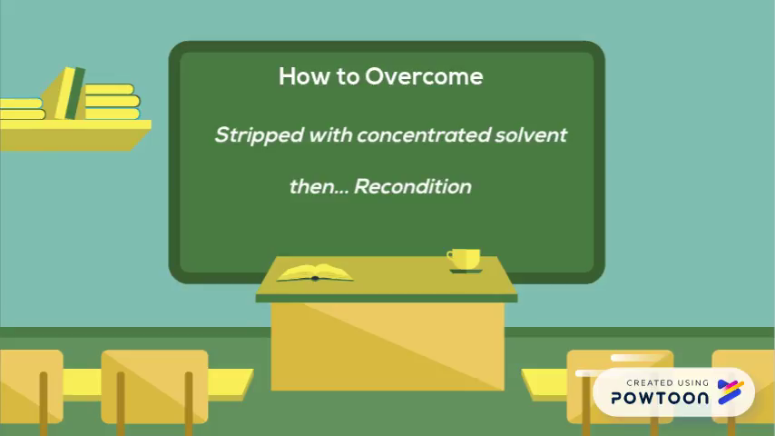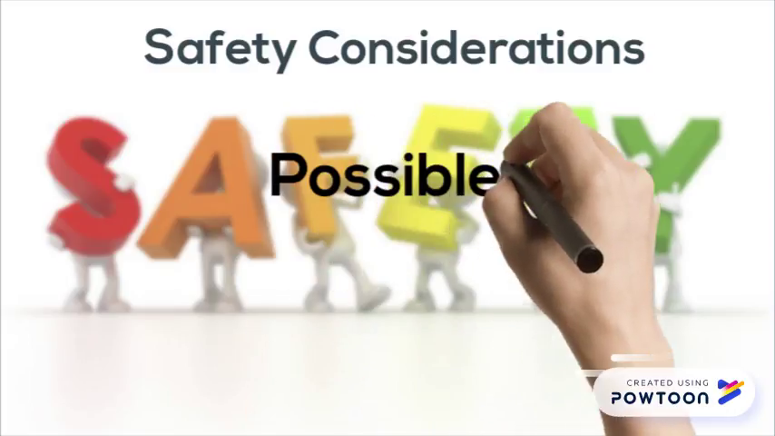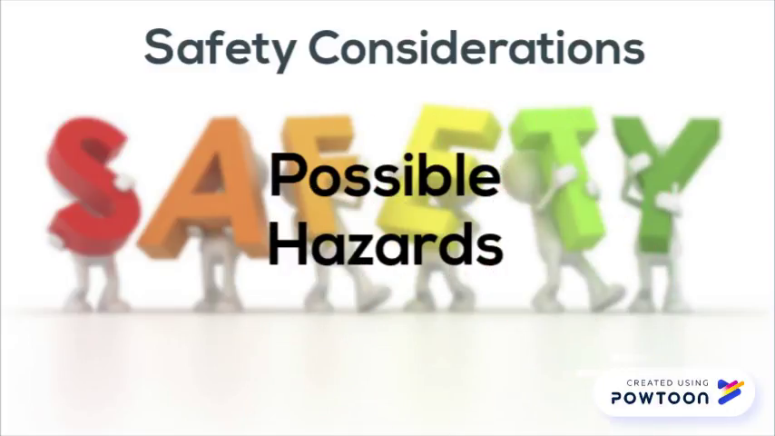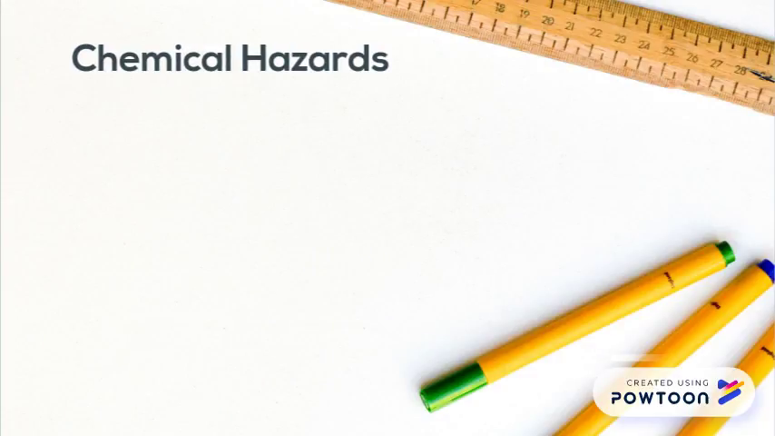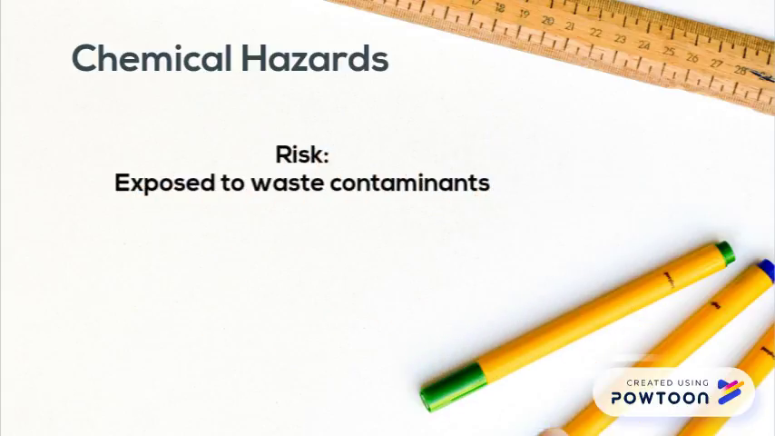for the next batch. Now, we are going to look into the three main hazards associated with the bioreactor processing technology. The first is chemical hazards. In terms of chemical hazards, workers may be exposed to waste contaminants or hazardous chemicals by inhalation, ingestion or absorption.